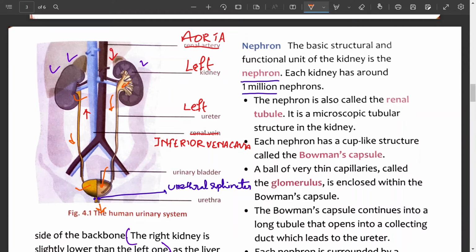That means, what is the function of the urinary bladder? The urinary bladder stores urine temporarily. If it is asked what is the function of the ureter, the ureter transports urine from the kidney to the urinary bladder. Humans usually urinate 6 to 8 times a day.